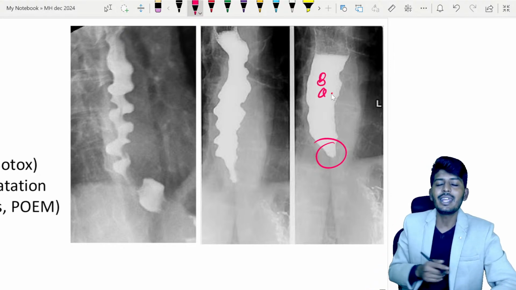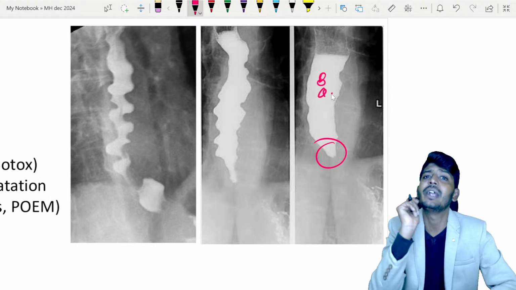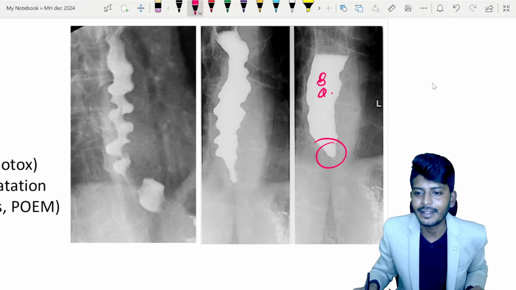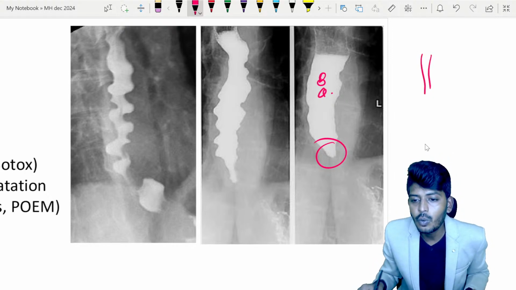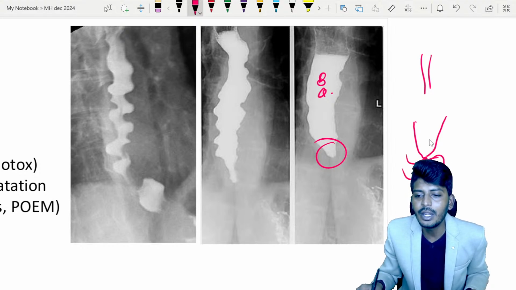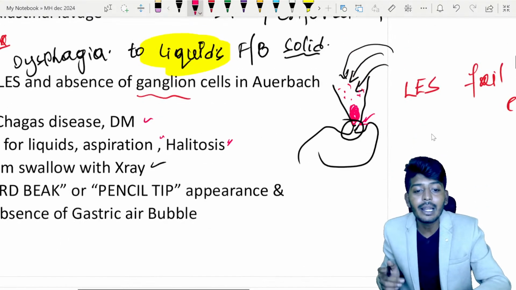Now the question is, sir, every time bird beak or pencil tip or any other way to describe it? Remember, simple as that. Esophagus normally is a straight pipe like this. But instead of that, the lower esophagus has now closed. Since the lower esophagus is closed, all the food will come and get stuck in the upper esophagus. Upper esophagus will start to dilate. So proximal dilation will be there.